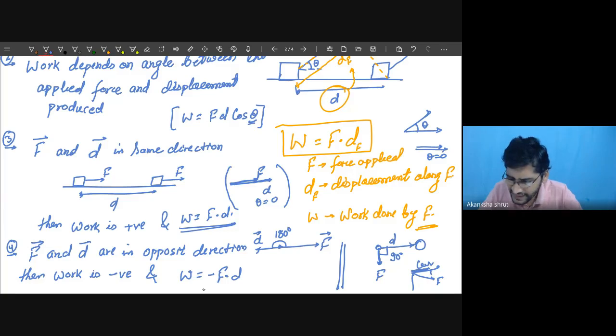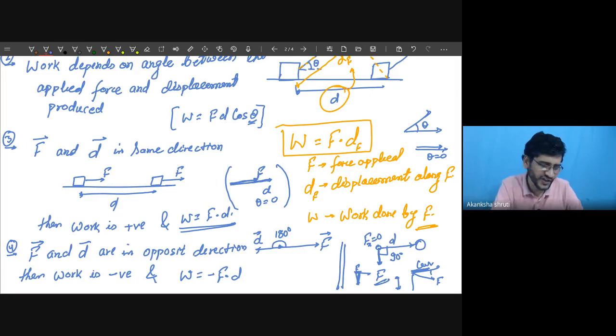If this F is further made like this, then the component becomes very small. Now if this F is made exactly vertical, then no component, it is just like a point. So the component of F along the displacement is 0. Therefore, the work done by this force in this case will be 0.